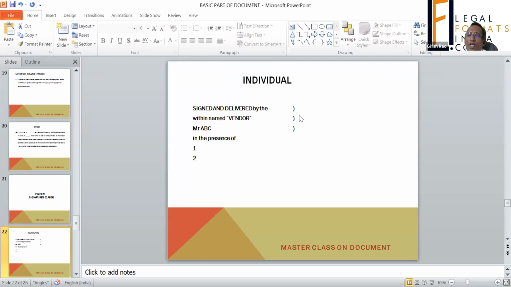Because what happens in conveyance, the vendor gives the document or conveys the property to the purchaser. He does it when he has received the entire consideration.